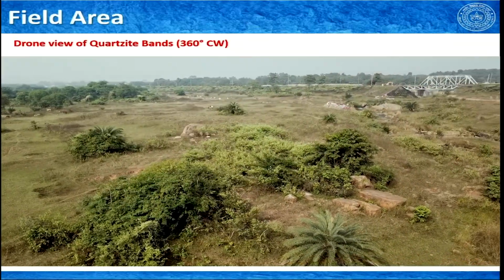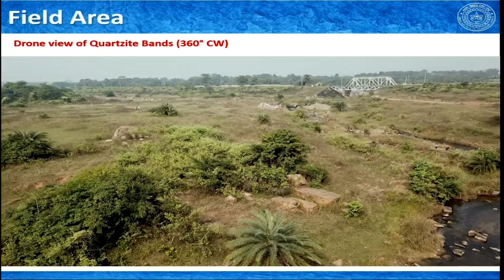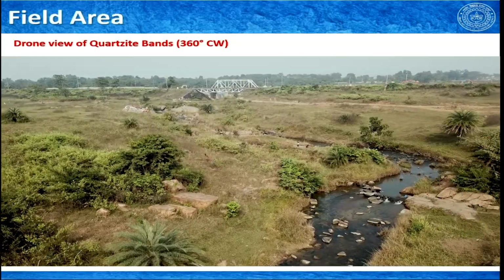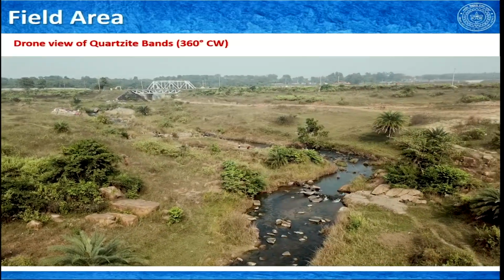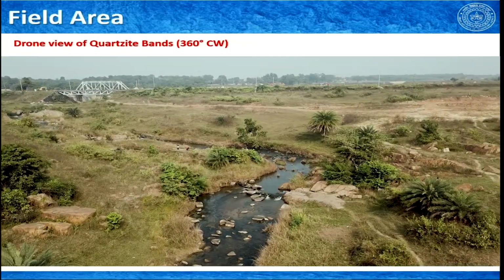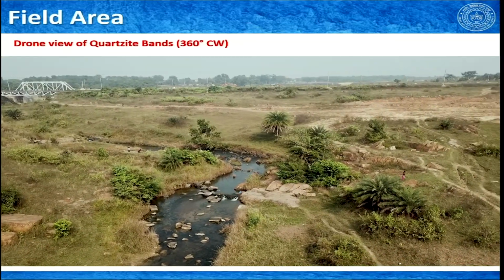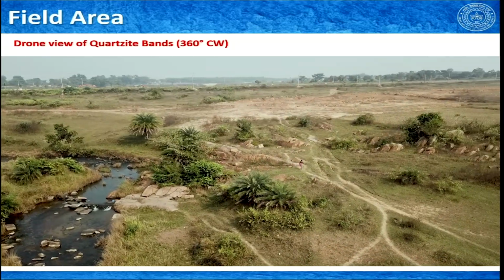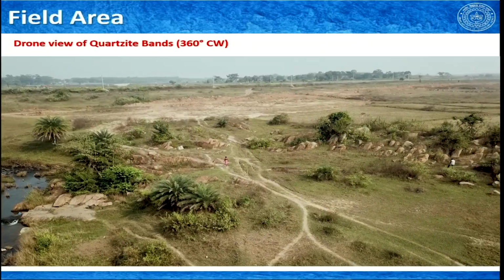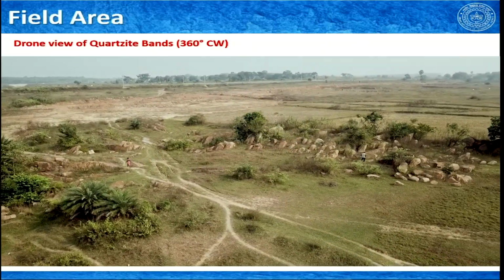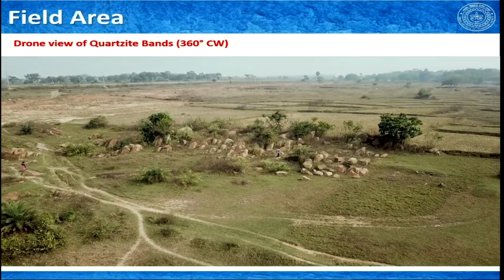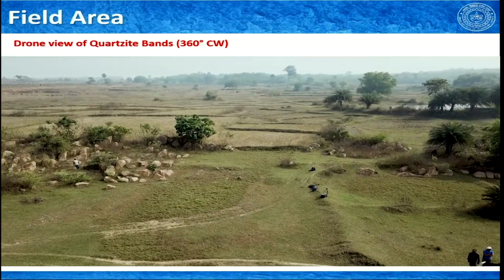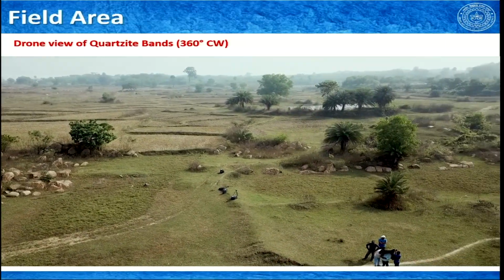And here we see again the rail line and the third quartzite band. We are seeing the third quartzite band, and by this we complete our 360-degree clockwise rotation.